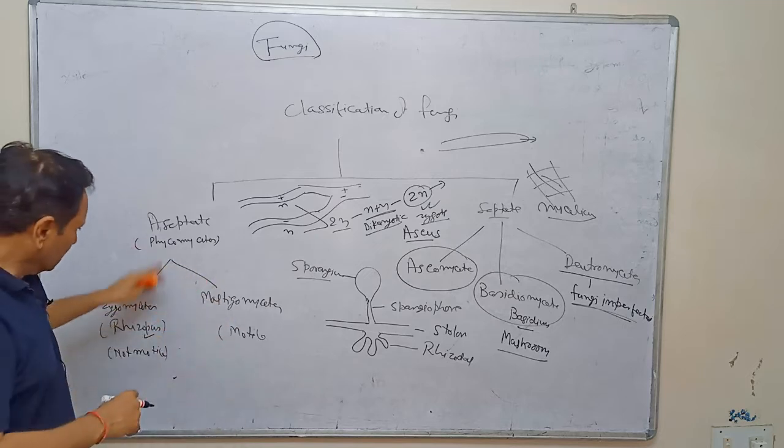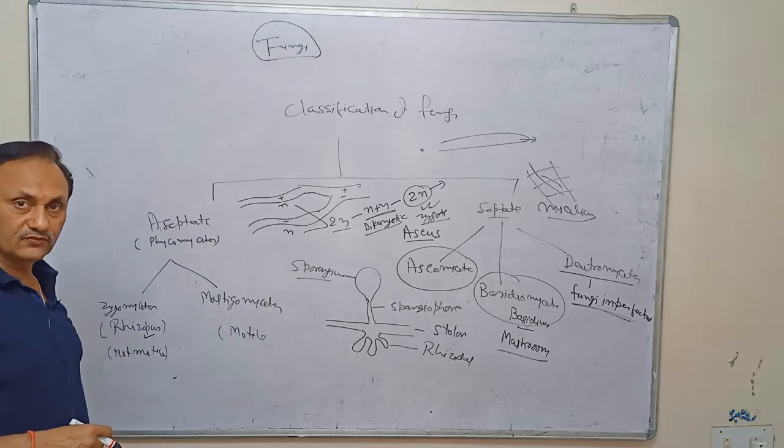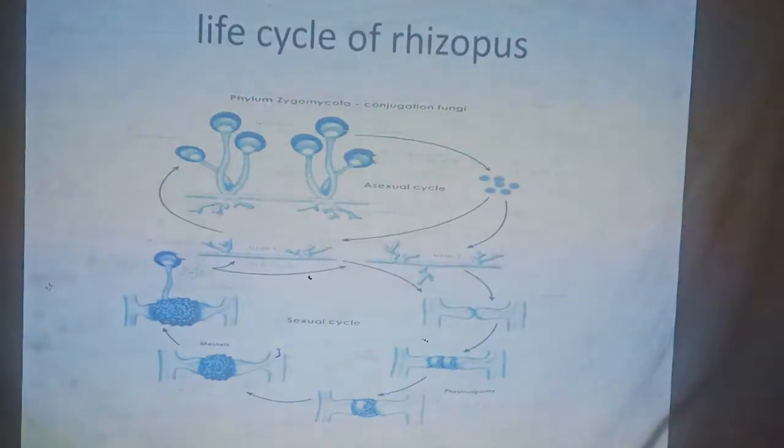We will discuss in the life cycle of Rhizopus how this meiospore is formed and how the mitospore is formed. Just wait. Now we will have to discuss the life cycle of Rhizopus. It is one of the examples of the zygomycetes.